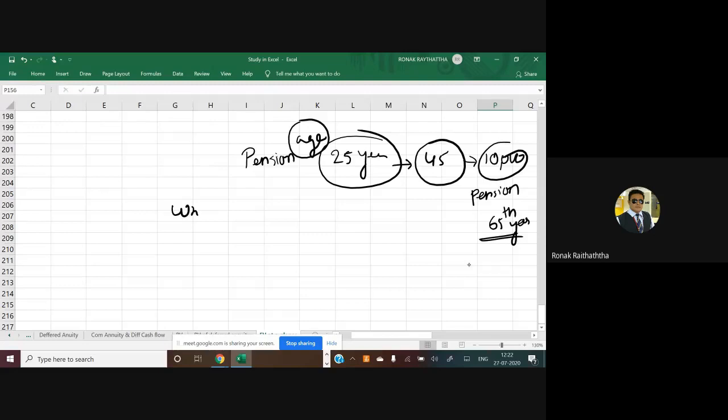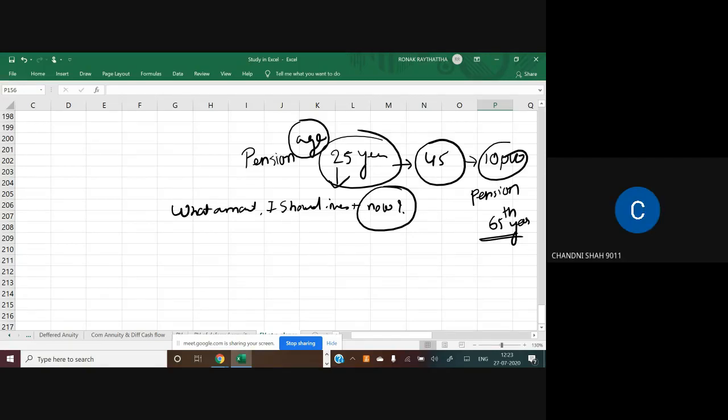What amount I should invest now to get this 10,000 rupees of pension on monthly basis once I will complete the age of 45. Now matlab ki at the age of 25. Now which formula will be applicable? Who will tell me? Try to analyze this question.